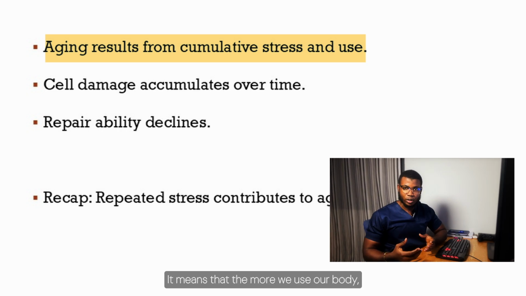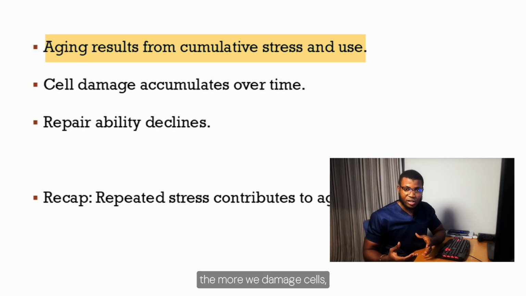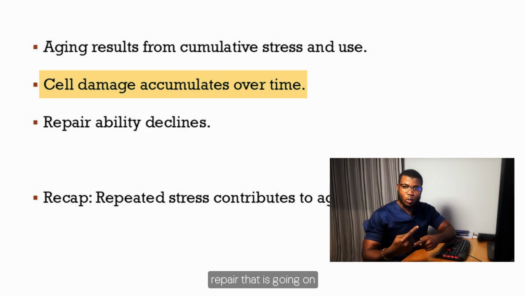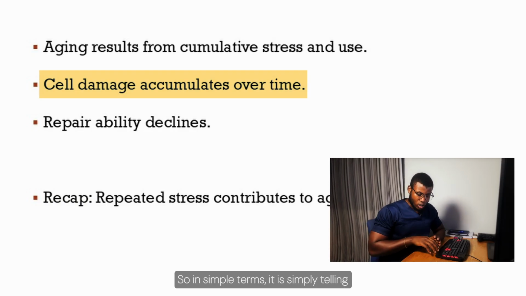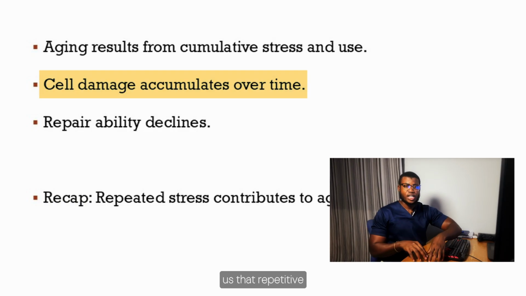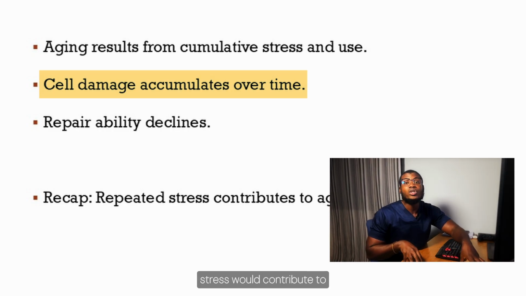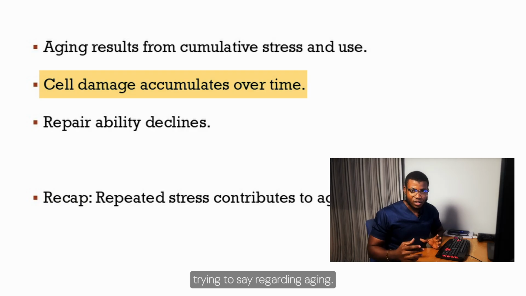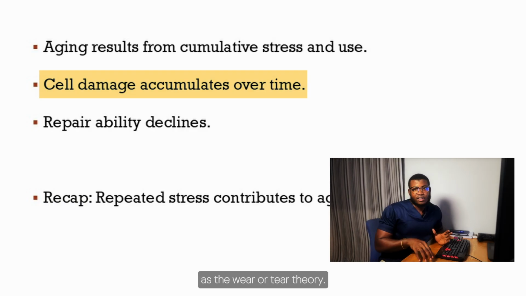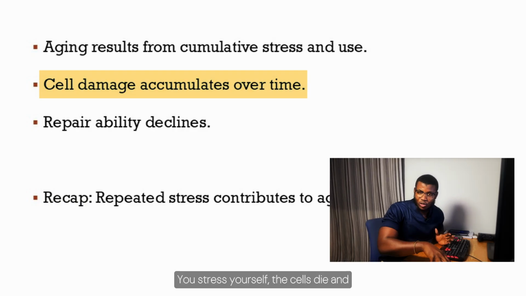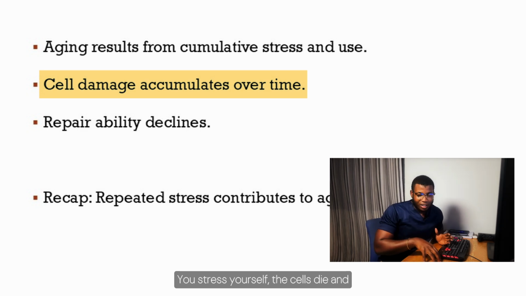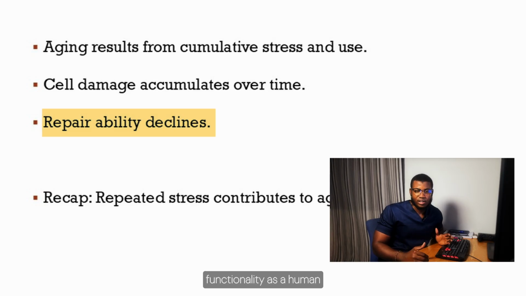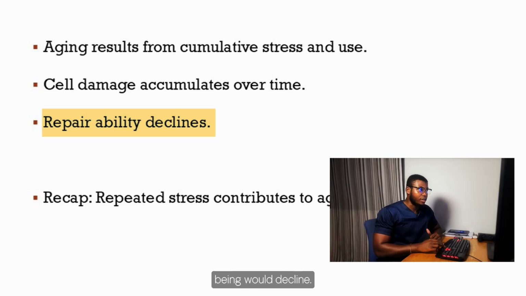It means that the more we use our body, the more we damage cells. The more we damage cells, there are fewer cells, or there is no repair going on by these cells multiplying. So in simple terms, it is telling us that repeated stress will contribute to aging. That is what this theory is trying to say regarding aging. This is why we refer to it as the wear and tear theory. You stress yourself, the cells die, and then your repair level or functionality as a human being would decline.